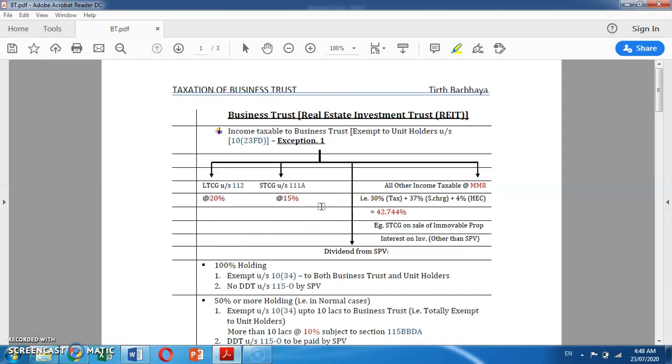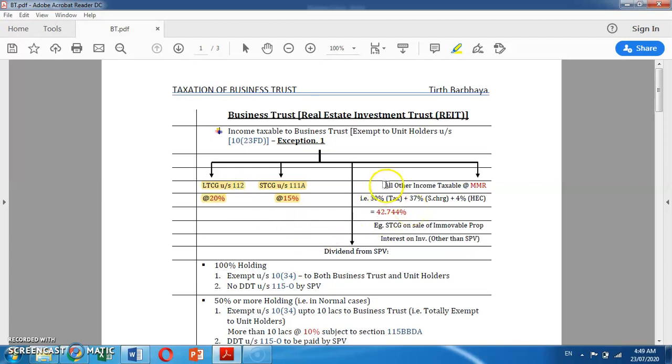Any capital asset like listed security, units of UTI, equity oriented mutual fund, or zero coupon bond, if it is held for less than 1 year, is treated as a short term capital asset and is taxable at the rate of 15% as short term capital gain under section 111A. Any other asset like unlisted shares or immovable property, if held for more than 2 years, or any other capital asset, if held for more than 3 years, is treated as a long-term capital asset and is taxed at the rate of 20% as long-term capital gain under section 112.